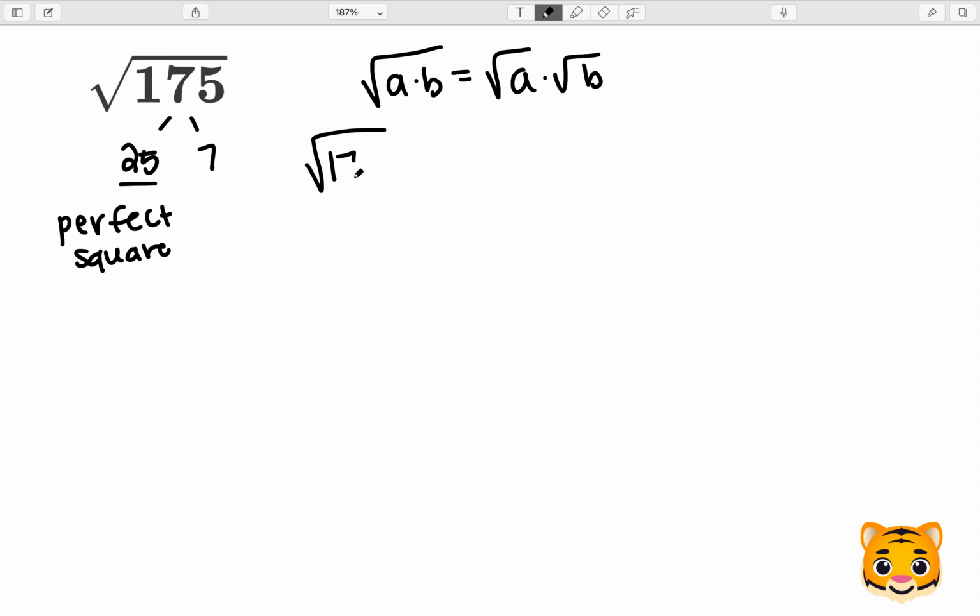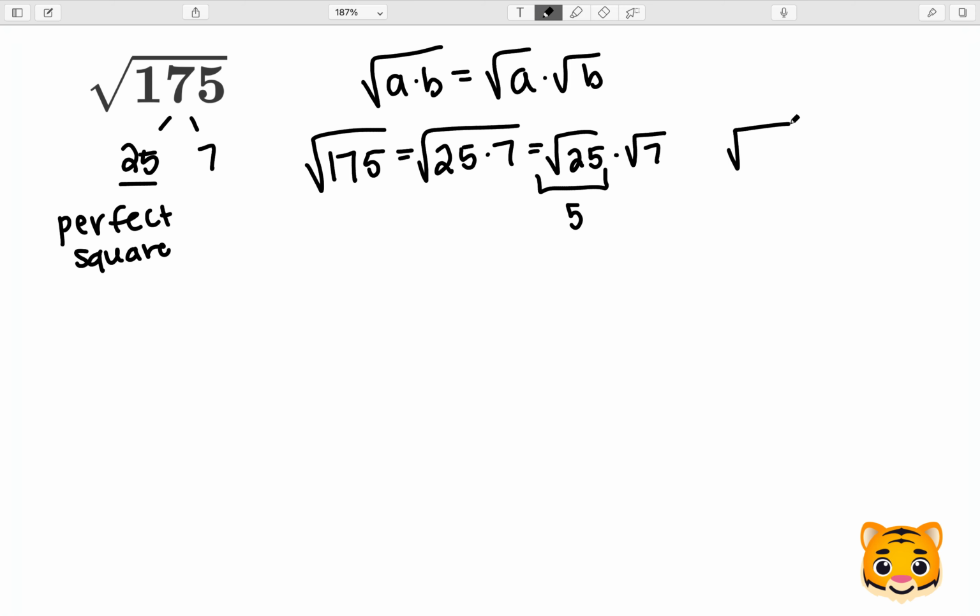Now we want to rewrite the square root of 175 as the square root of 25 times 7. Using the math rule we just went over, we can then rewrite this as the square root of 25 times the square root of 7. Because 5 times 5 gives us 25, we can rewrite the square root of 25 as just 5. Therefore, the square root of 175 can most simply be written as 5 root 7, or 5 times the square root of 7.